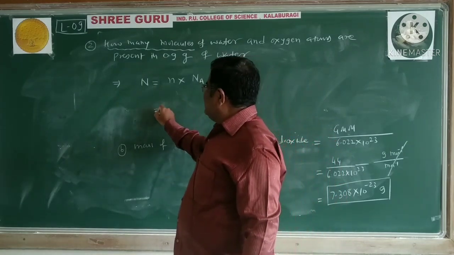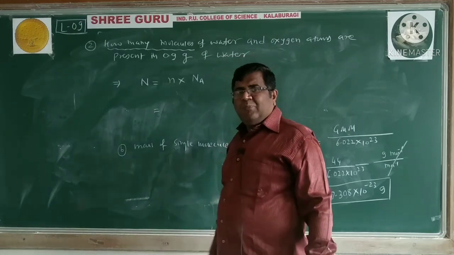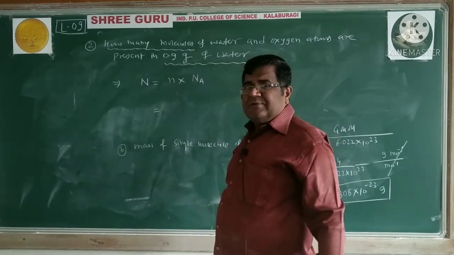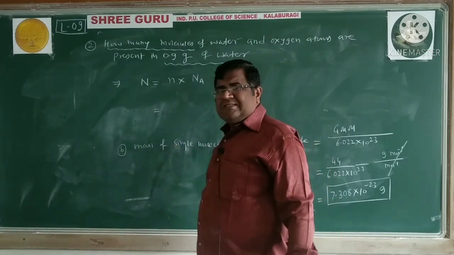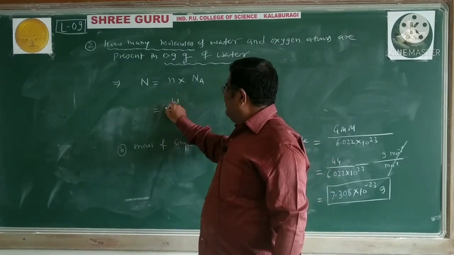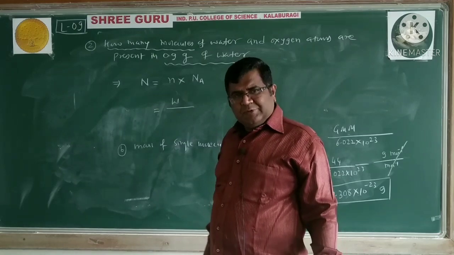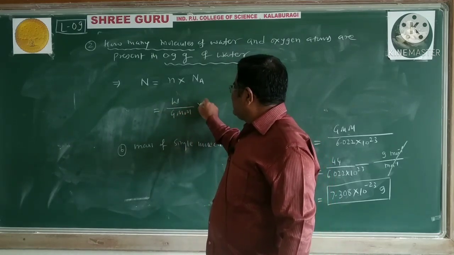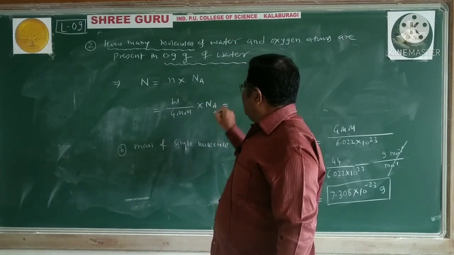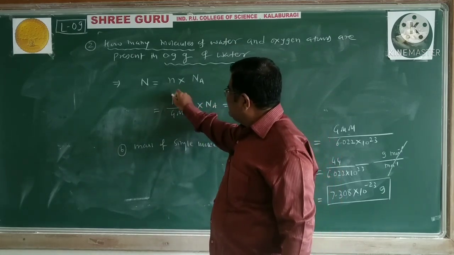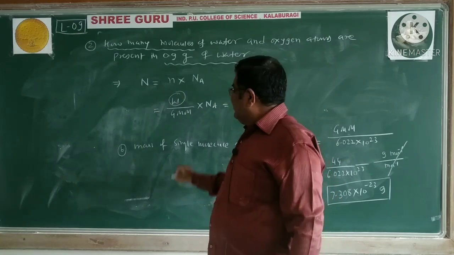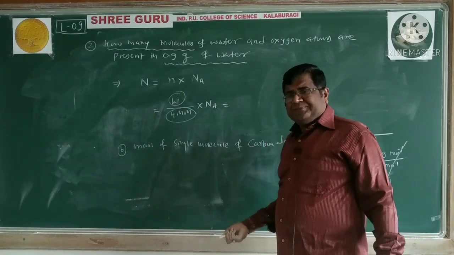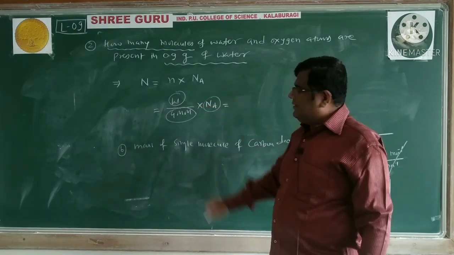Now how to calculate the number of moles here? Mass is given. So you can say number of moles is equal to mass W, or M also we can write, divided by gram molecular mass, into Avogadro. What is this W? This is the mass of water. What is this GMM? Gram molecular mass of water. And N is Avogadro number.